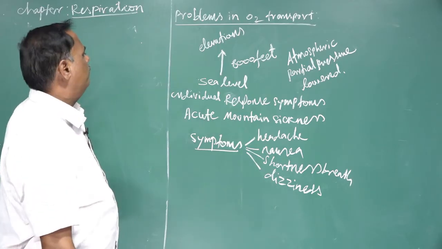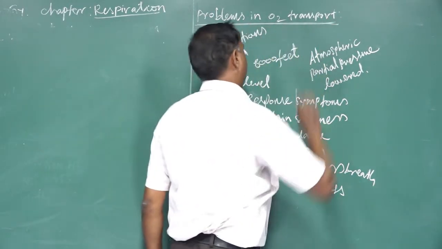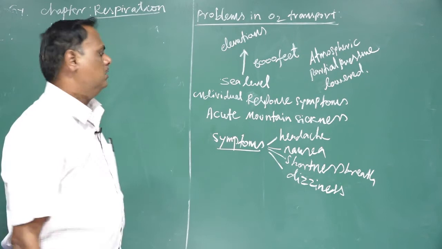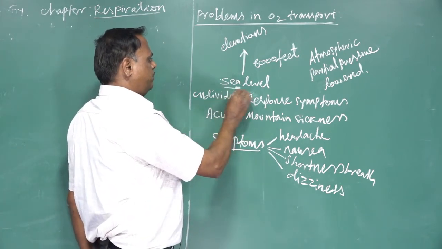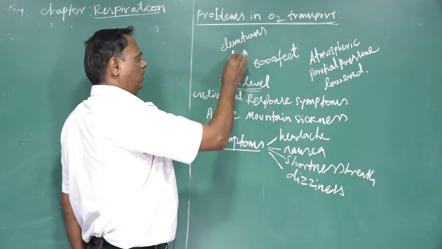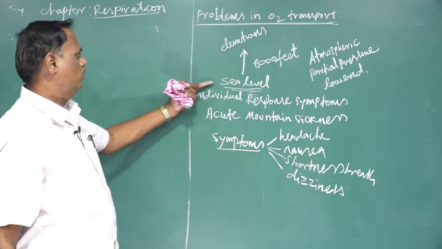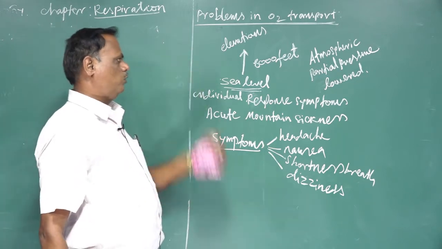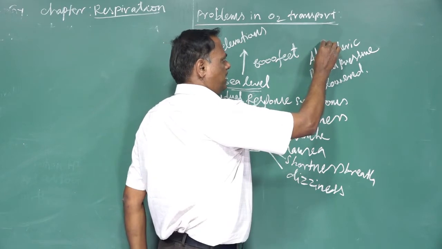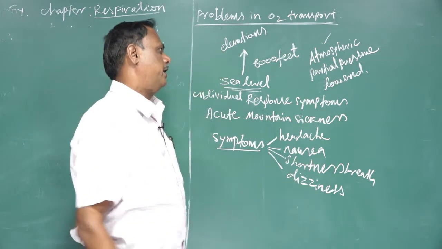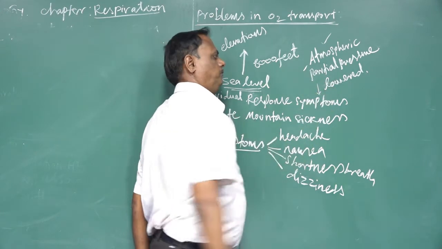Next we go for problems in oxygen transport. When an individual travels from sea level to elevations above 8,000 feet, in these mountains the atmospheric pressure and also the partial pressure of oxygen is very low.